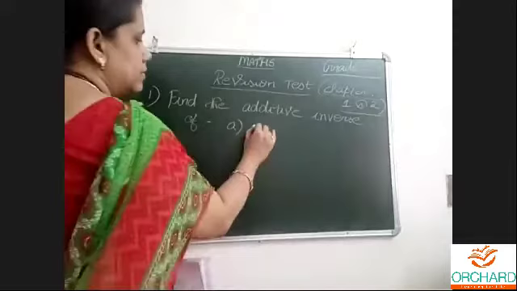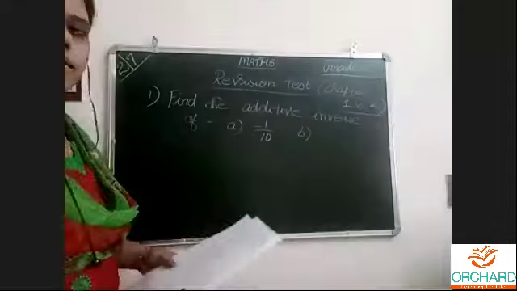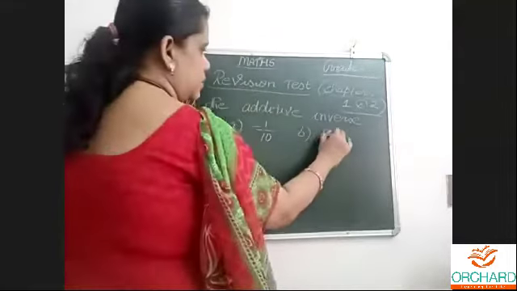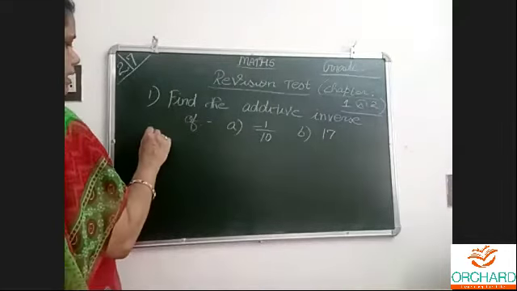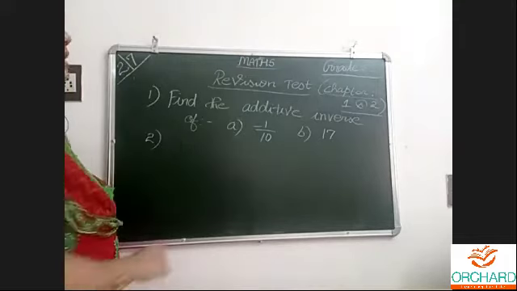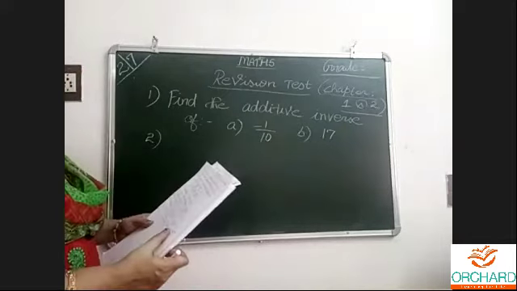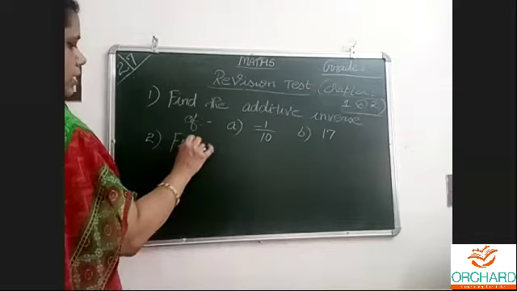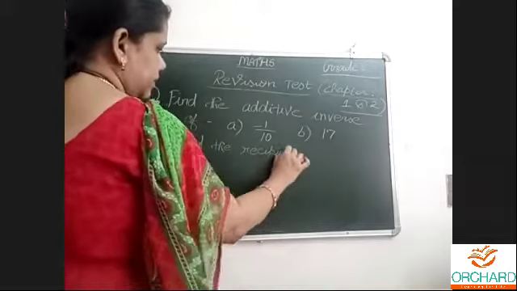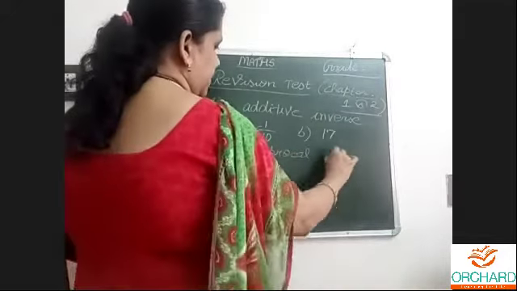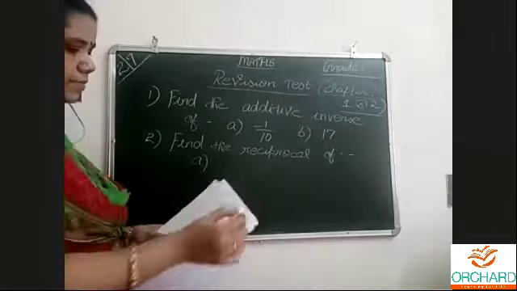Of minus 1 by 10. Because naturally, whichever exam, cycle test or whichever test we write, positive 70, we used to have 1 mark or fill in the blank. So definitely these types of questions are important. Find the additive inverse of minus 1 by 10 and plus 17. Find the reciprocal of. Definitely these types of questions I will ask in whichever test you write. It may be term 1 or cycle test or midterm, you call it by any name.